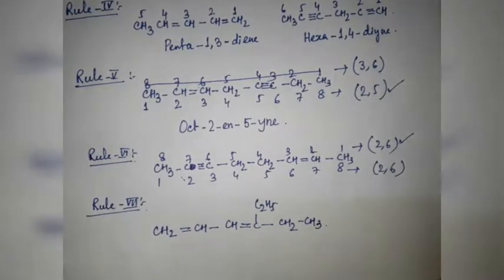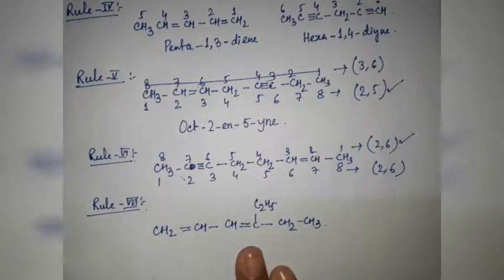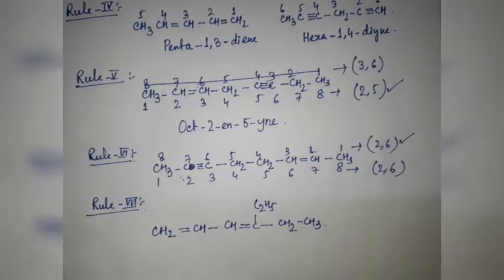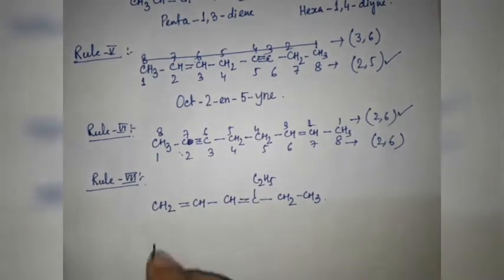The numbering of the parent chain is to be done in such a way that the multiple bond gets the lowest set of locants. However, if the numbering from both ends of the parent chain gives the same set of locants for the multiple bonds, then the locant for the side chain must be minimum.